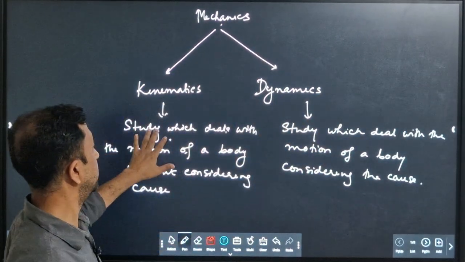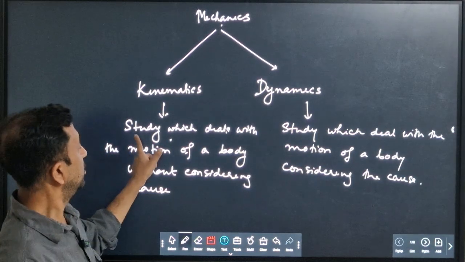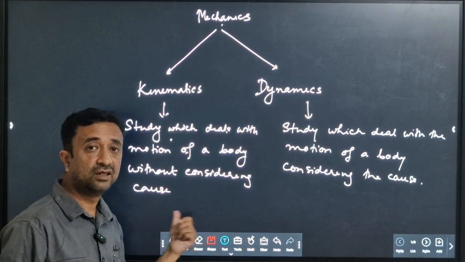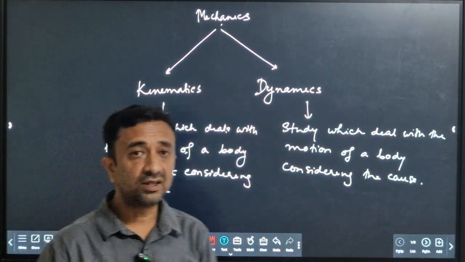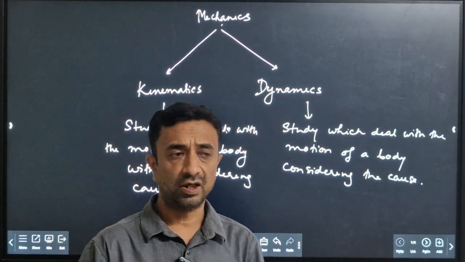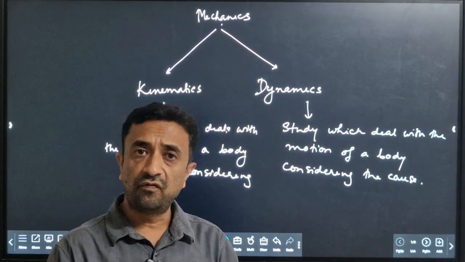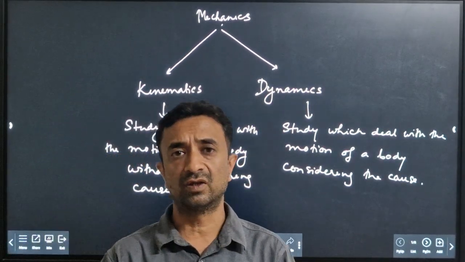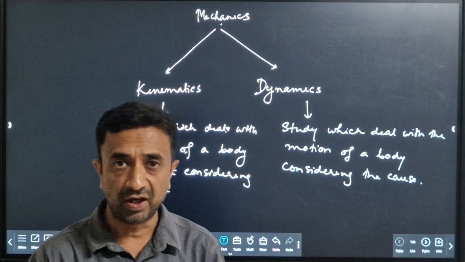So what is kinematics? Kinematics is the study which deals with the motion of a body without considering the cause. Like what is the cause of rest or motion of a body? A body is at rest when no force acts on it, but whenever an unbalanced force acts on the body, then the body starts moving.